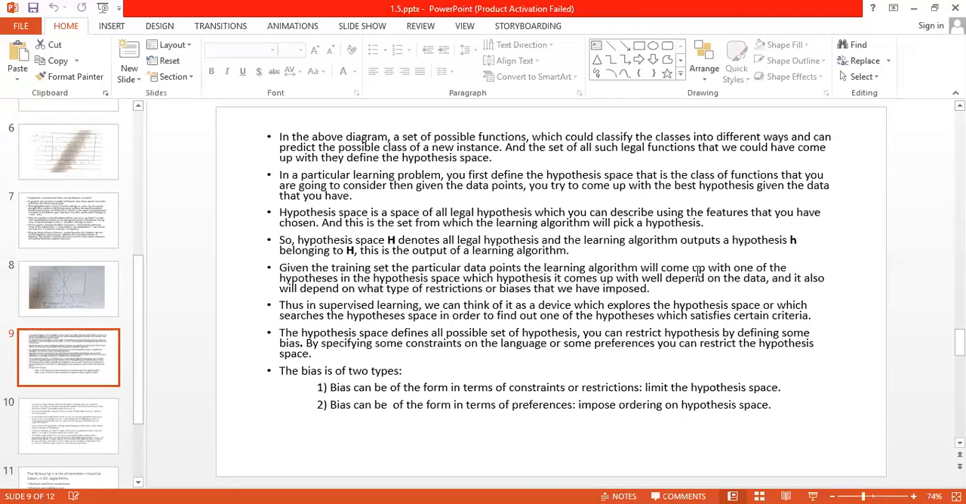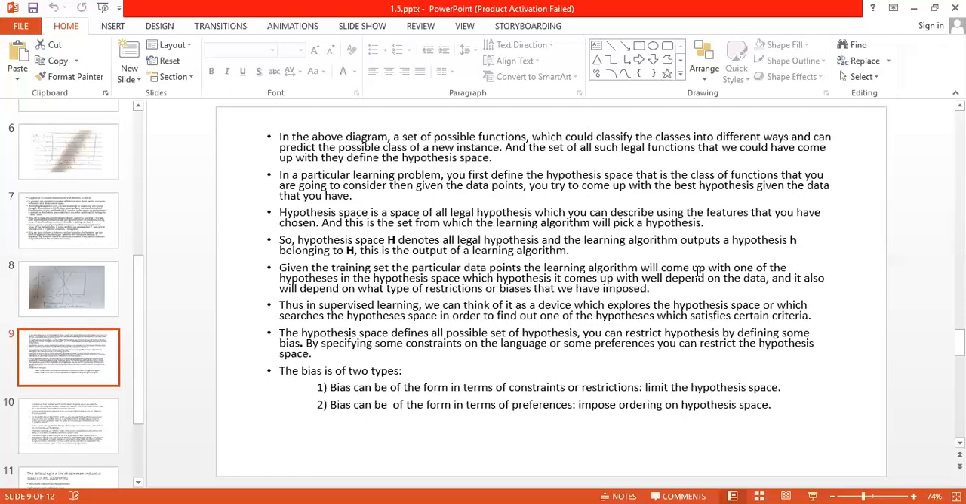Means we are having 3-4 different hypotheses, and we have to choose only one hypothesis. So there should be some criteria. There should be some rules. By using those rules, the learning algorithm should pick only one hypothesis. By specifying some constraints on the language or some preferences, you can restrict the hypothesis space.